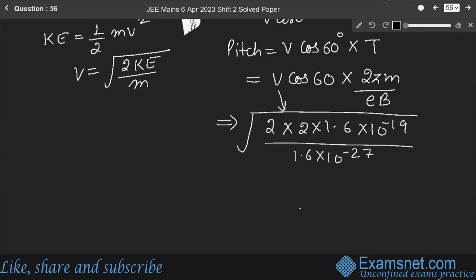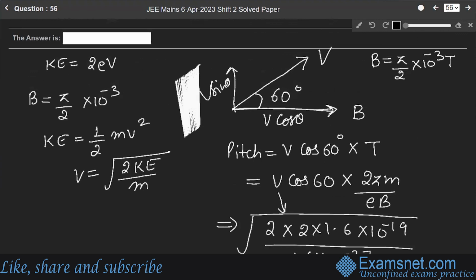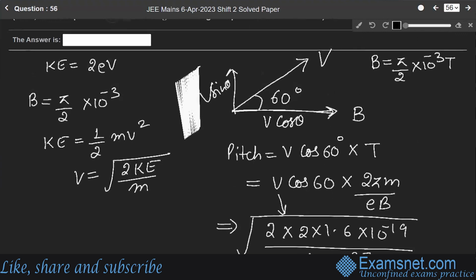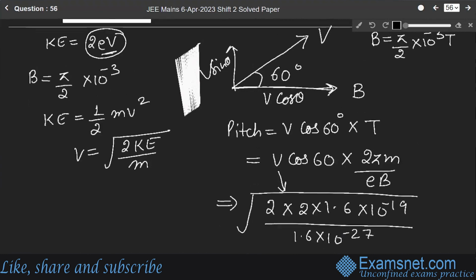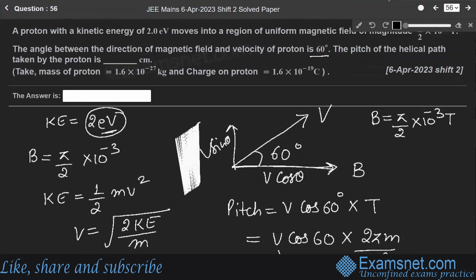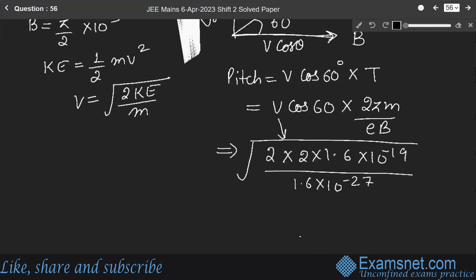This is V, 2 KE over m. 2 KE, 2 electron volt, converting this electron volt into joule, over m. M is 1.6 into 10 to the power minus 27 kg. Okay. Into cos 60